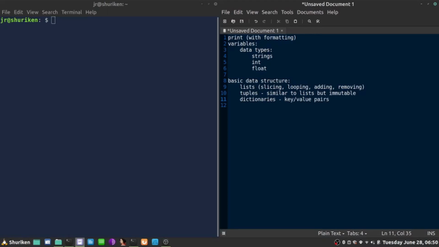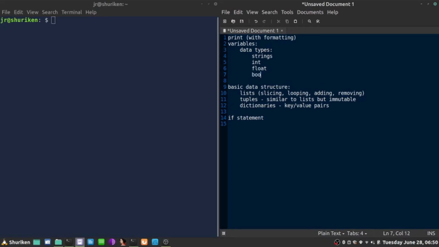What else? I learned if statements, which control the flow of the program, how it's being executed, not necessarily top down. There are Boolean values, true, false.